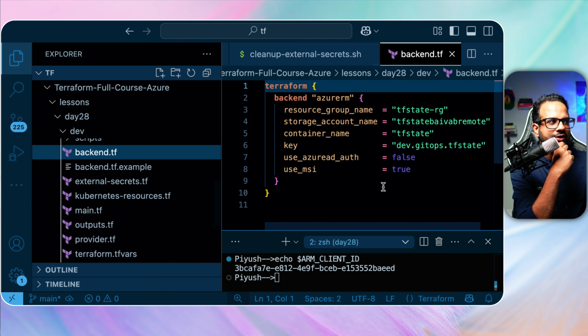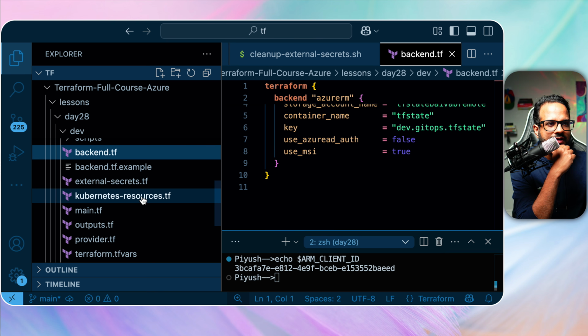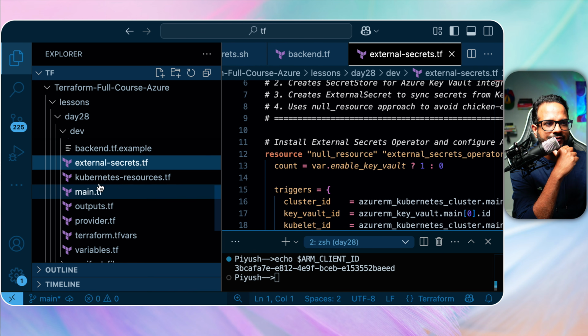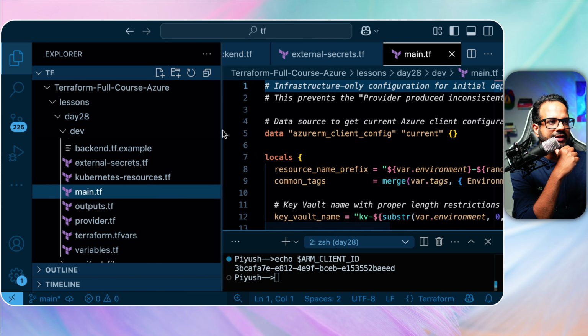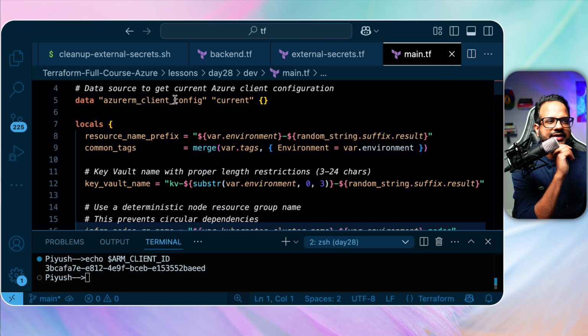Now we have backend.tf. It will have details of your storage account name, resource group name, container name, and all the details of a backend file. And then we have external secrets.tf. Okay, not from here. Let's go from here, from main.tf. Okay, so what are we doing? We are just using a data source to get the subscription details.